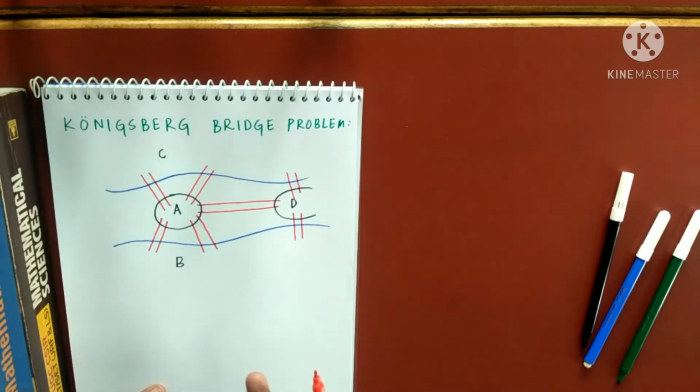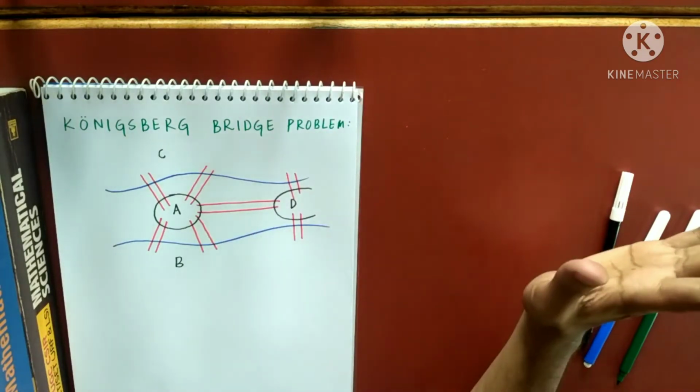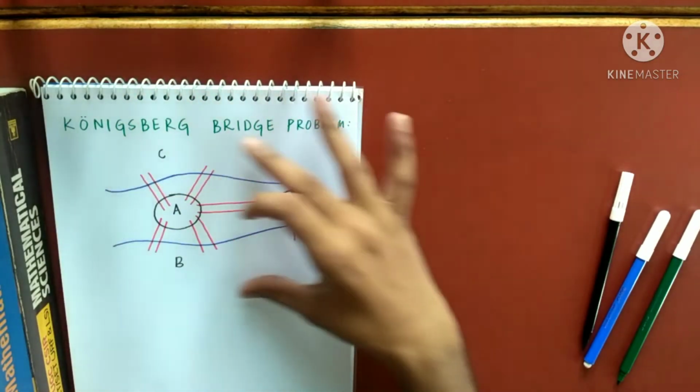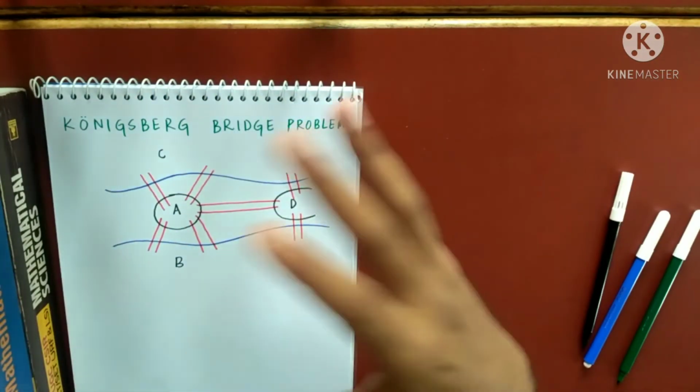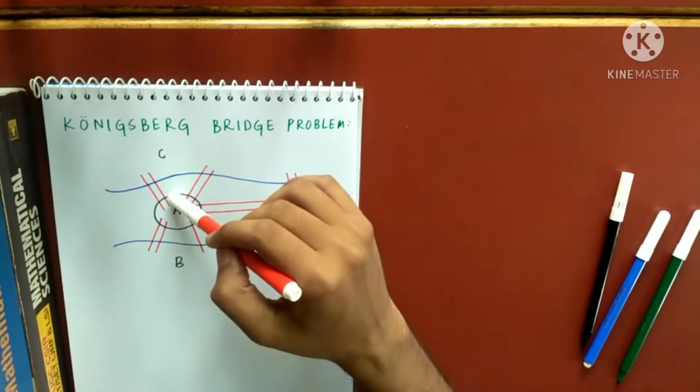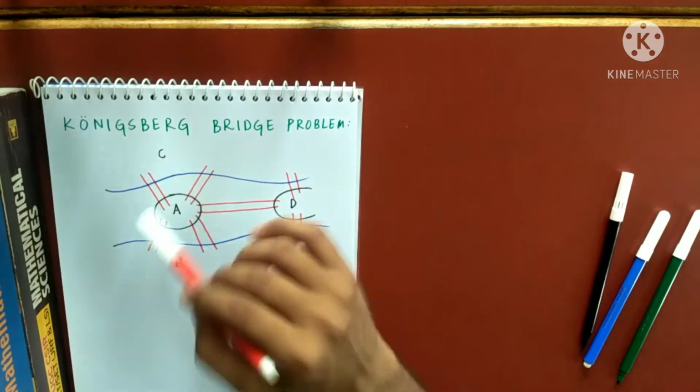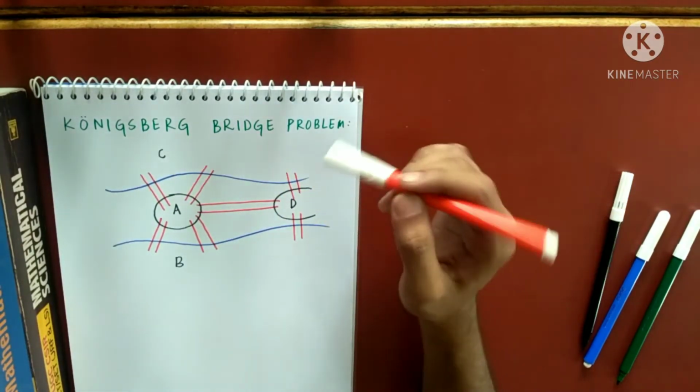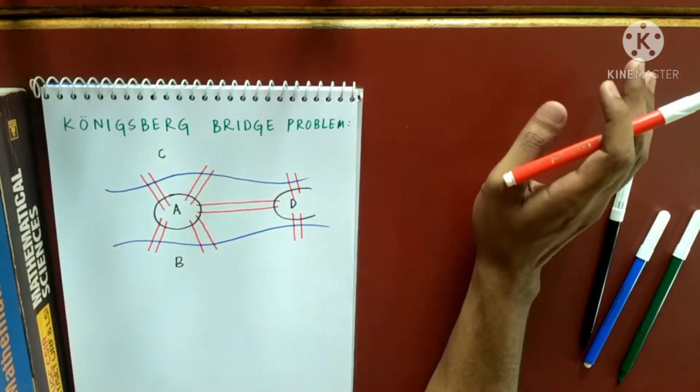You can search in Google. This is exactly the picture of Königsberg. This exact structure was present: four land areas and altogether seven bridges. As you can see, there are seven bridges in all.